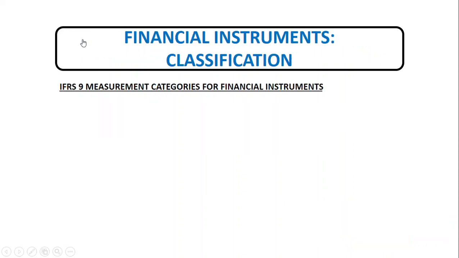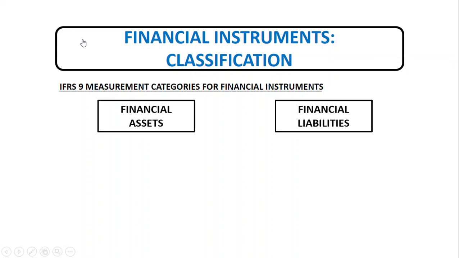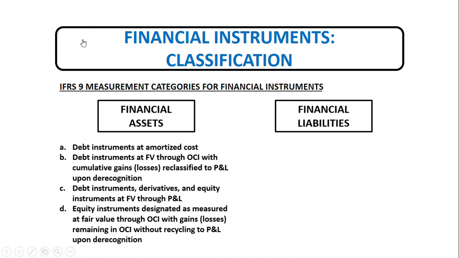IFRS 9 introduces a new classification model for financial assets and financial liabilities. These are actually more principles based compared to the requirements of IAS 39, which was superseded by IFRS 9. The financial assets are classified according to their contractual cash flow characteristics and the business models under which they are held. So example of financial assets, we have debt instruments at amortized cost, which normally are debt instruments